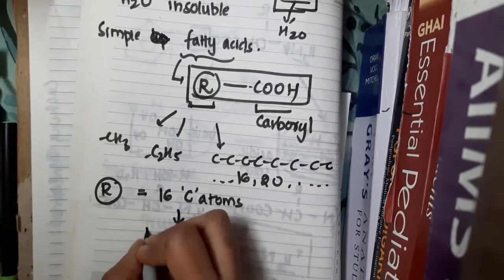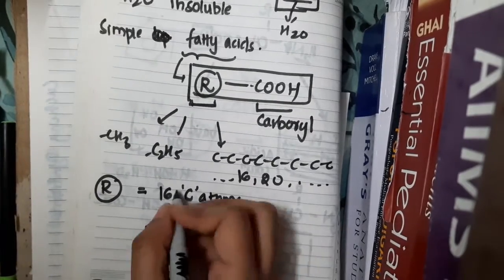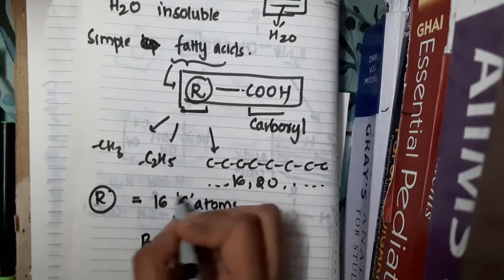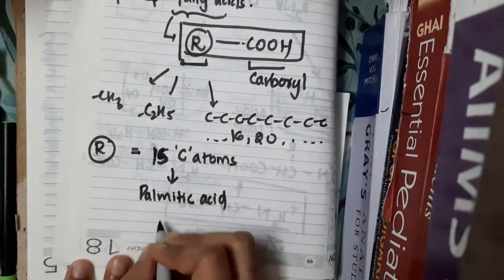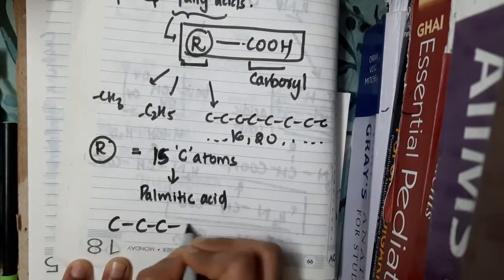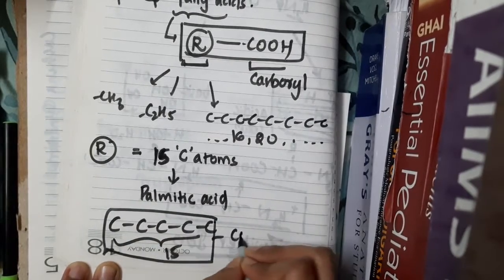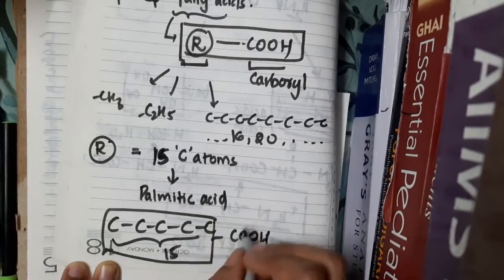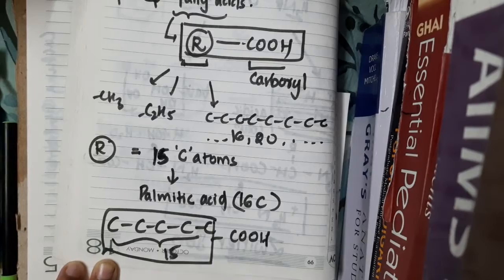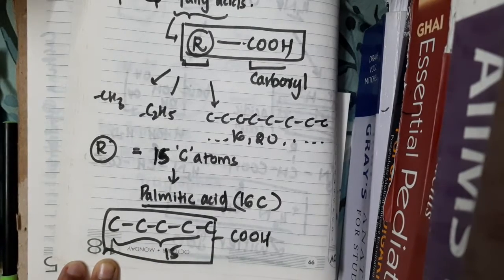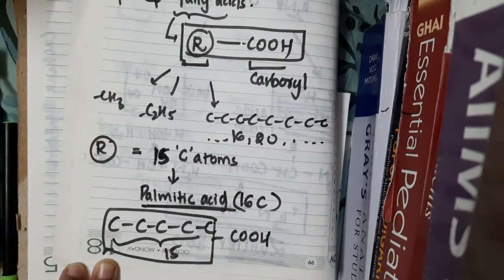Then we call it palmitic acid. Palmitic acid is a fatty acid containing 16 carbon atoms.